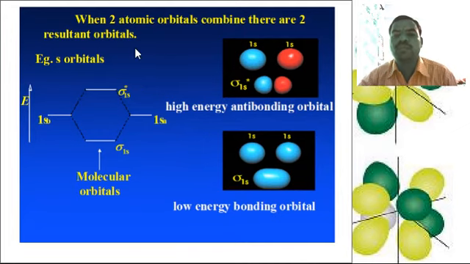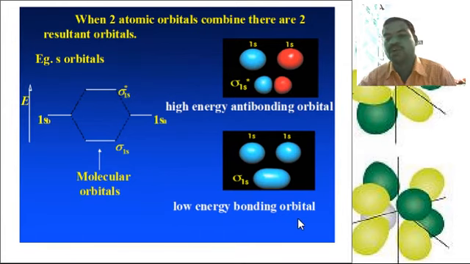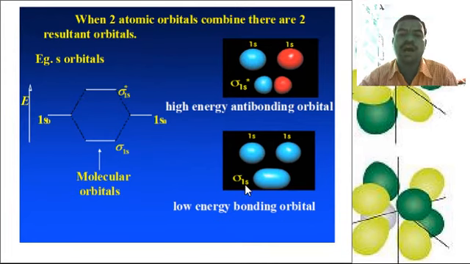When two atomic orbitals combine, there are two resultant orbitals. These are the molecular orbital pictures of the bonding and antibonding molecular orbitals. The low energy bonding orbital is sigma 1s, and the high energy antibonding molecular orbital is sigma star 1s.